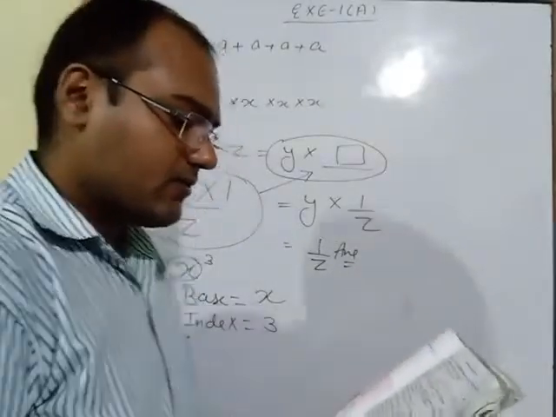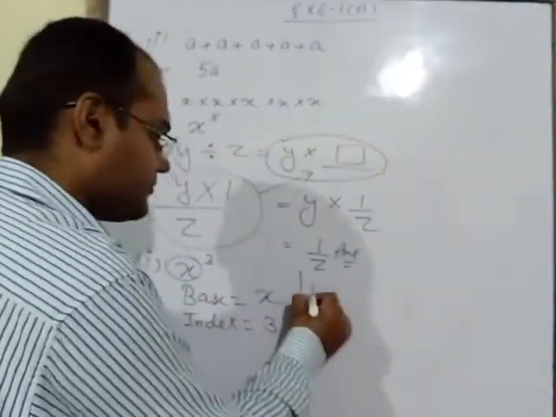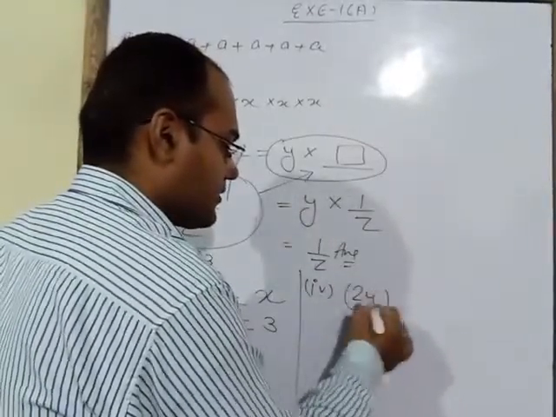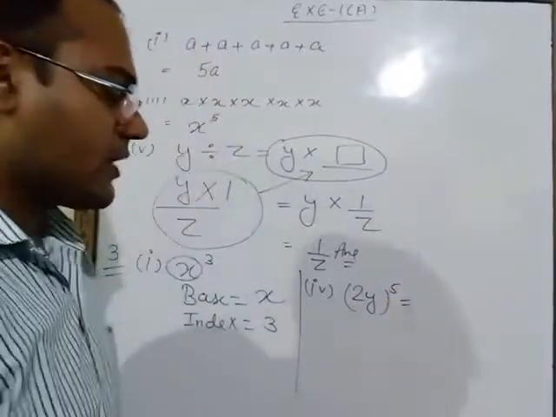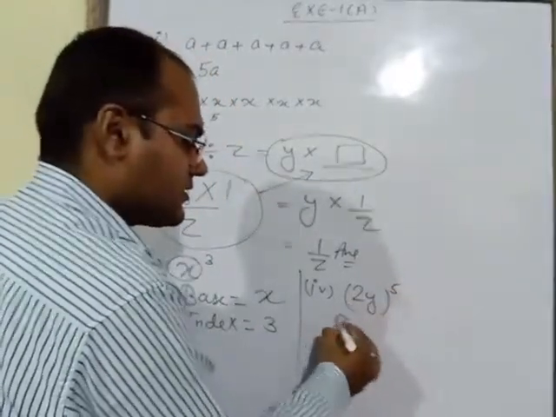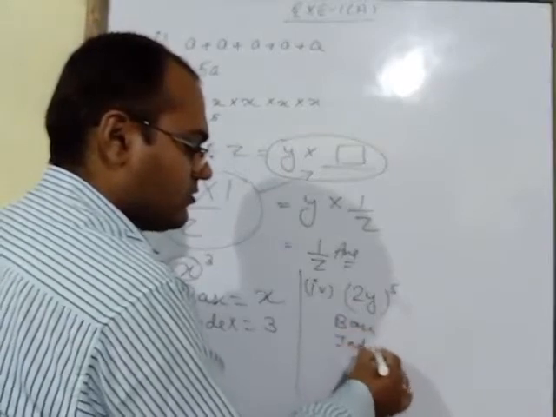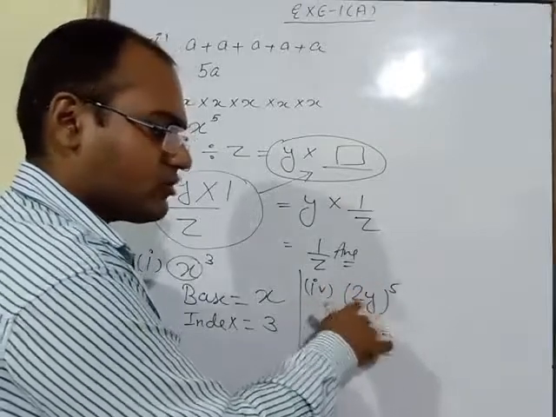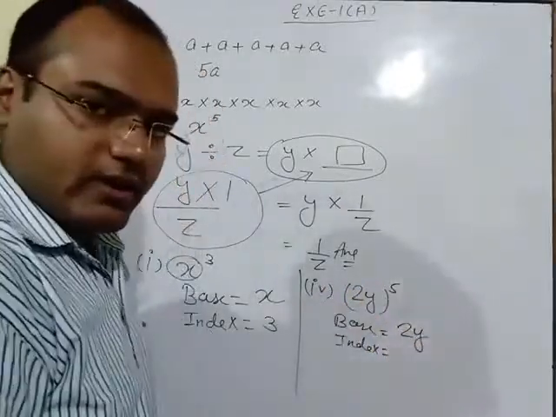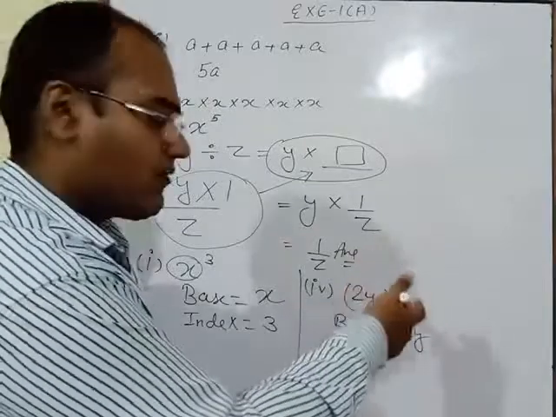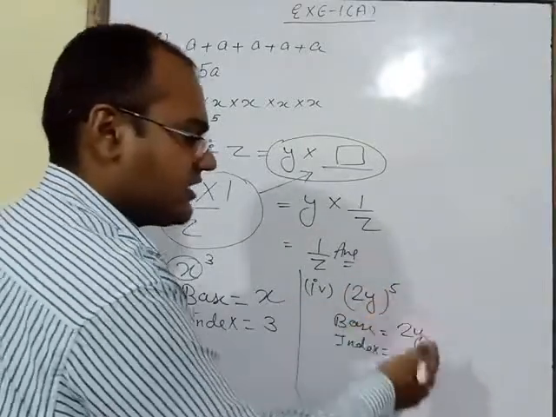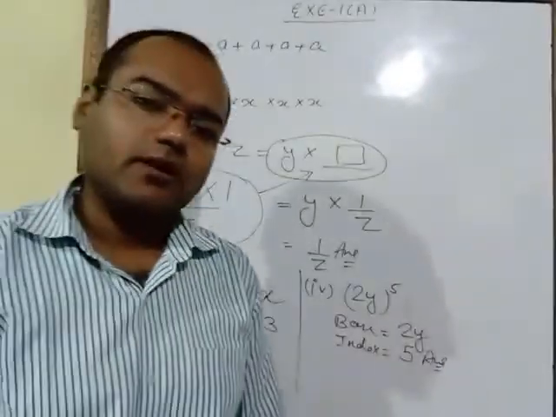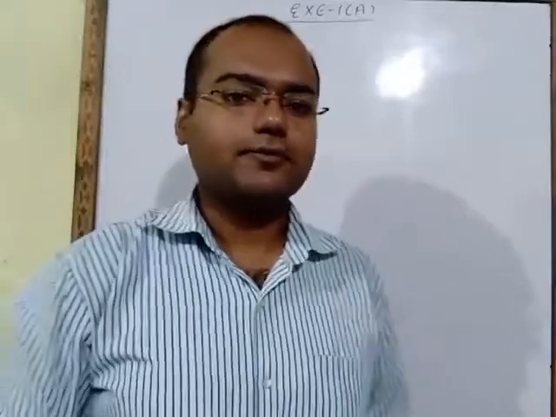See another part, fourth part. Fourth part is 2y power 5. So here you have to write base and index. So what you will do? Base is the number which is written downside. What is written in downside? 2y. So base is 2y, and the number which is written upside in the power, that is known as index. What is written in the power? 5. So this is your final answer. So like this you have to do question number 3rd. Now see question number 4th.